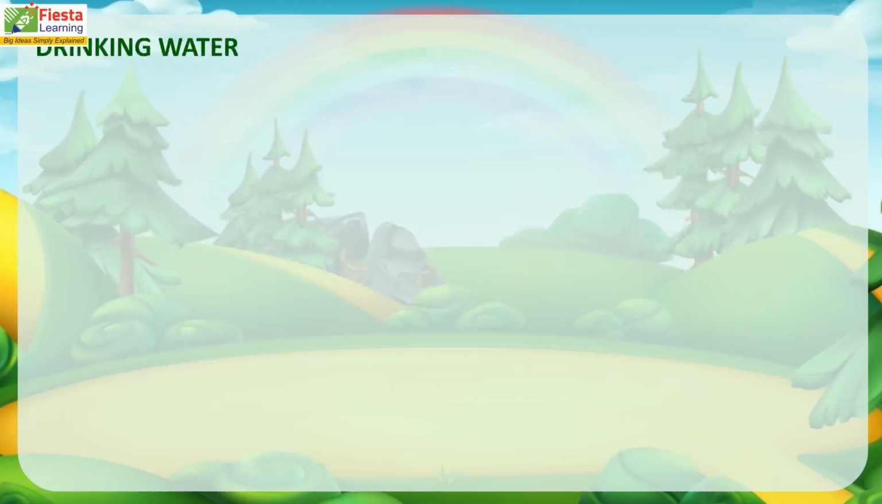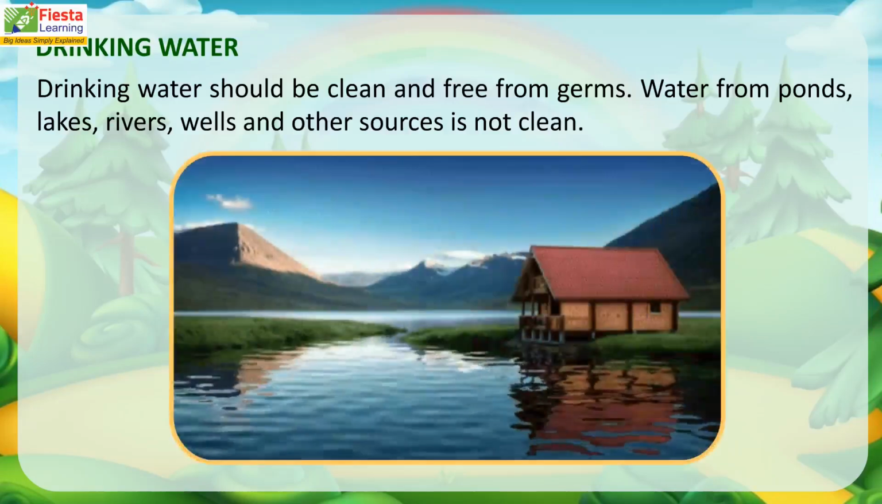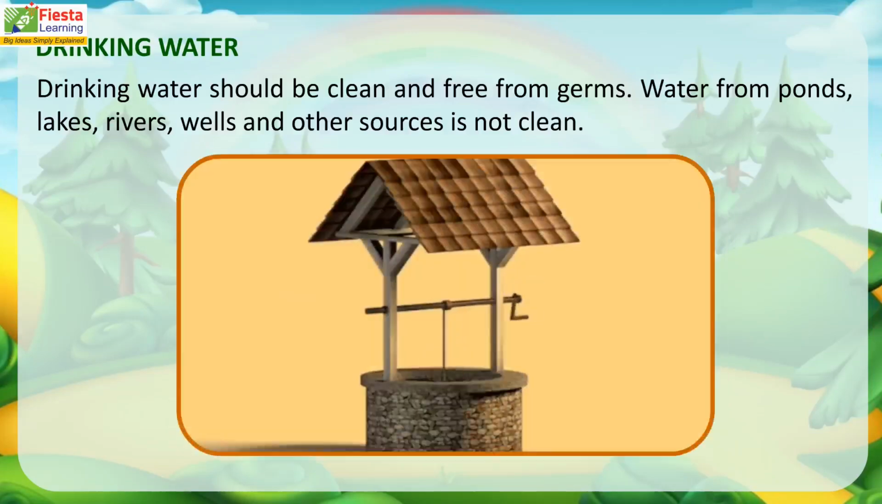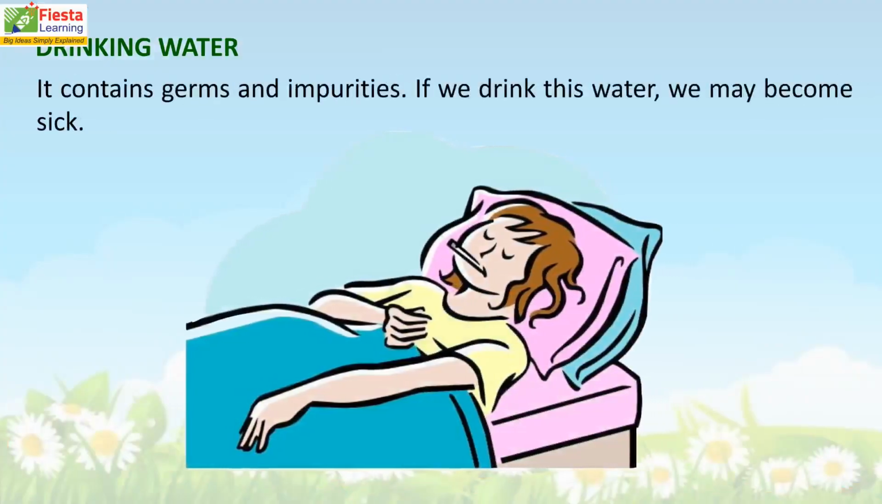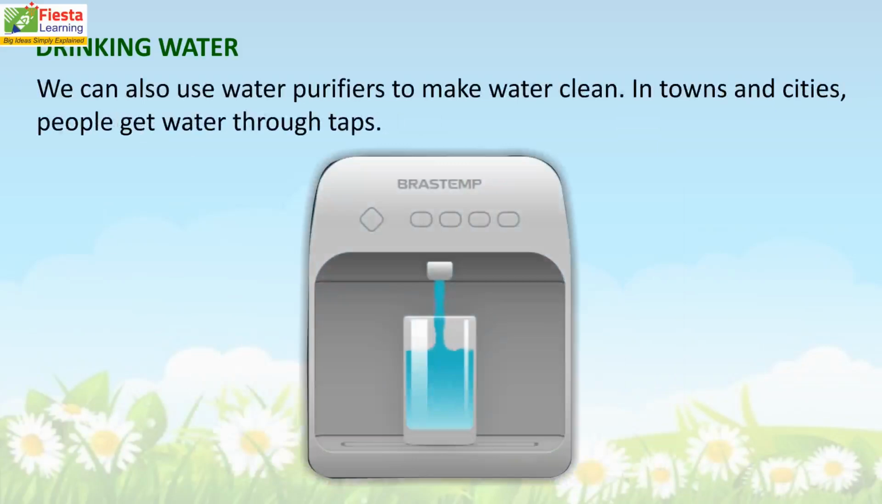Drinking water. Drinking water should be clean and free from germs. Water from ponds, lakes, rivers, wells, and other sources is not clean. It contains germs and impurities. If we drink this water, we may become sick. We can make water clean by boiling it for 15 to 20 minutes. Boiling kills the germs in water. We can also use water purifiers to make water clean.